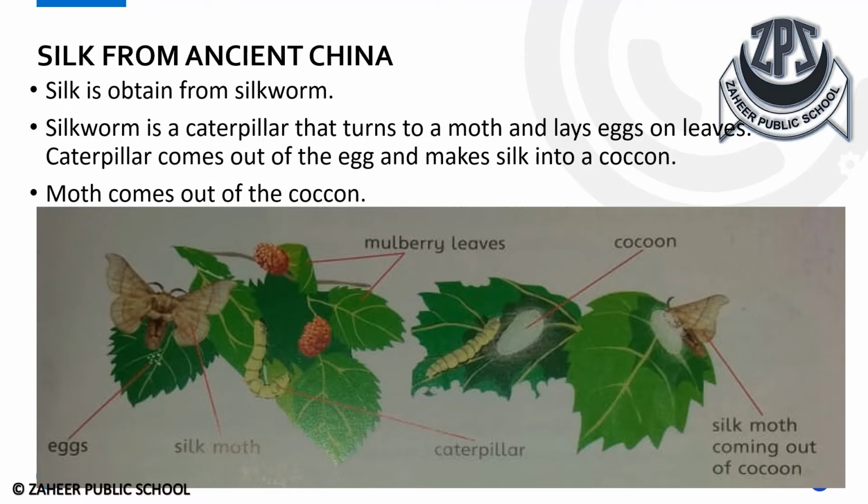In this chapter, you have a very interesting topic, silk from ancient China. Silk is obtained from the silkworm. A silkworm is a caterpillar that turns into a moth. In the first picture, you can see a moth. It's not a butterfly, it's a moth, and they lay eggs on the leaves of the mulberry tree. In the second picture, you can see that a caterpillar comes out of each egg, and in the third picture, the caterpillar makes silk. It spins the silk into a cocoon, and it stays safe inside the cocoon. In the last picture, you can see that it grows into a moth. The silk moth comes out of the cocoon.